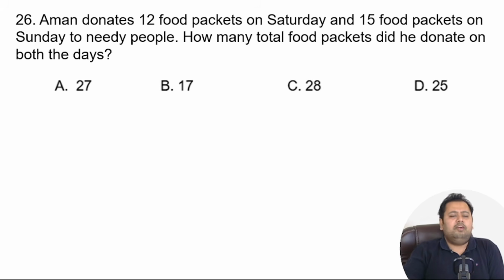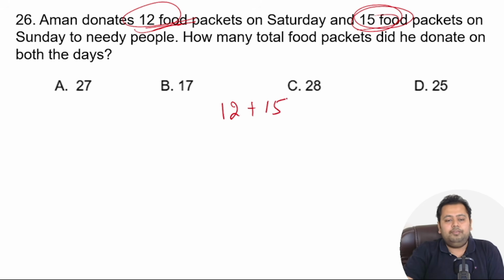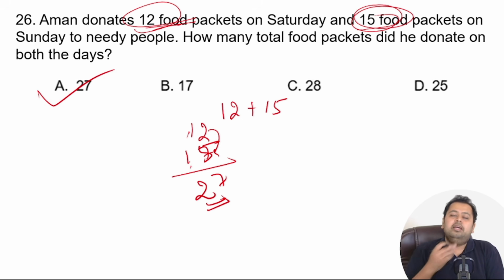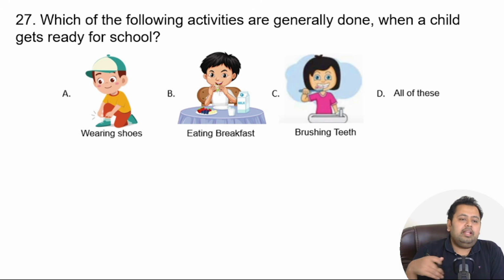Great. So I hope you have got it correctly. It's a very simple question. It's just a simple addition problem. So Saturday he donates 12 food packets. And on Sunday he donates 15. So in total he donates 12 plus 15. If you just do a simple addition, 5 plus 2 is 7. 1 plus 1 is 2. So the correct answer is option number A. That is 27. So Aman on both days together is going to donate 27 packets. Correct. Now let's move to the next question.